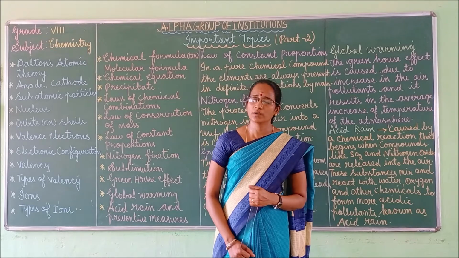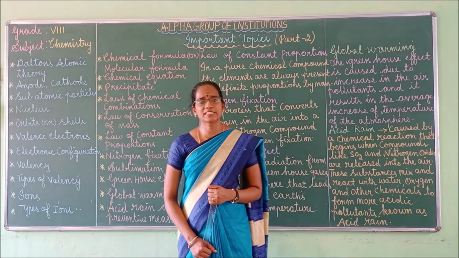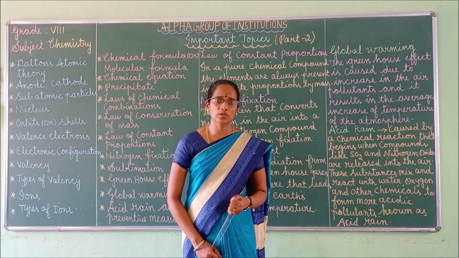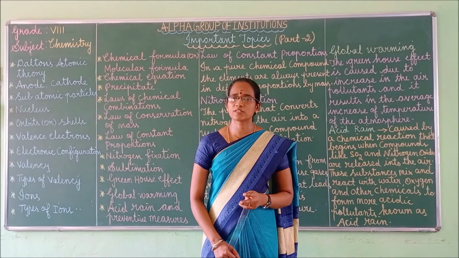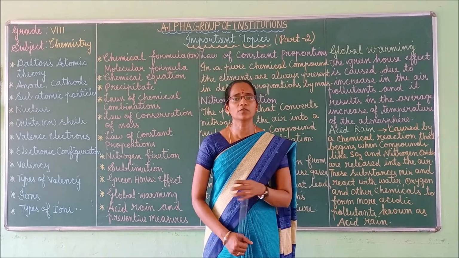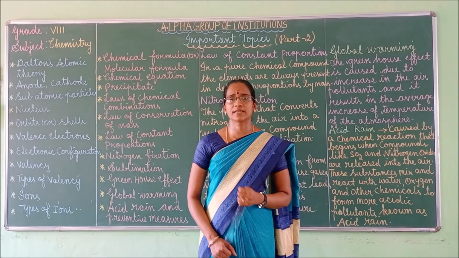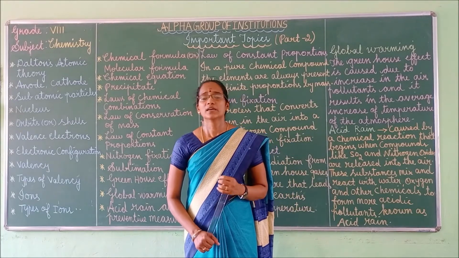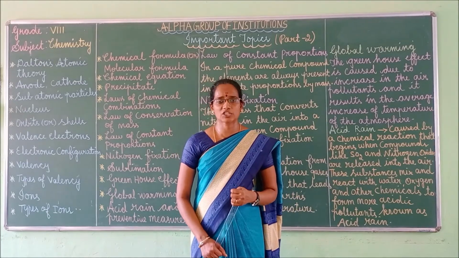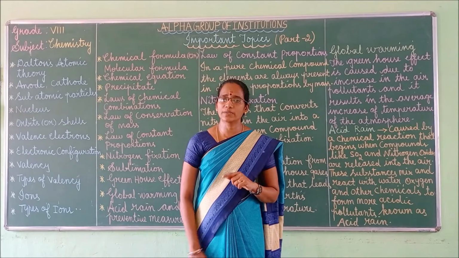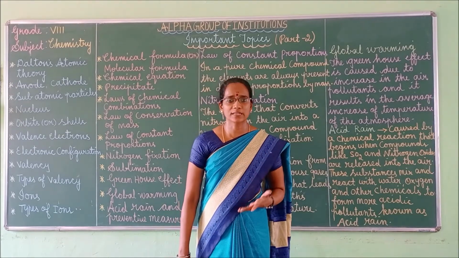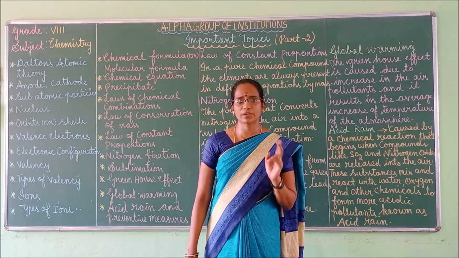Valency means the combining capacity of an atom. It consists of 2 types, positive and negative valency. This is the difference between these 2.